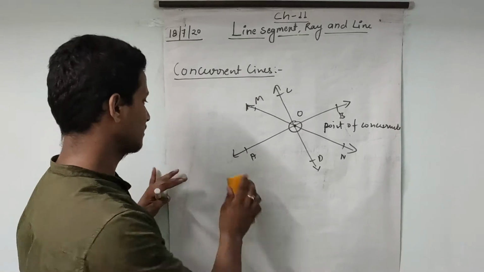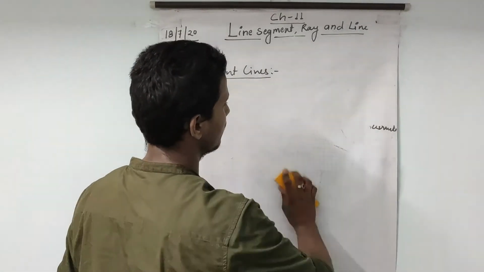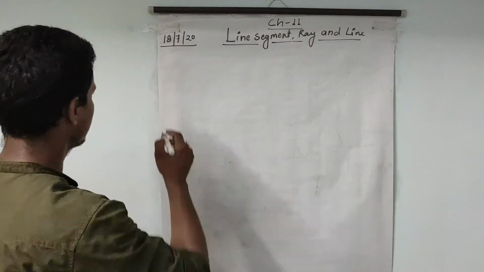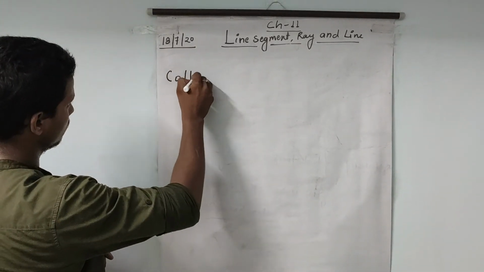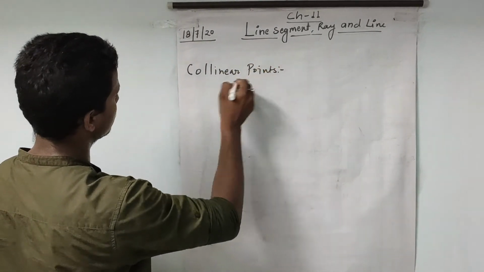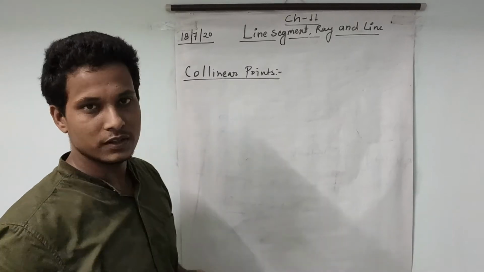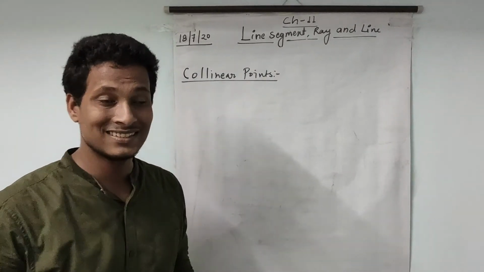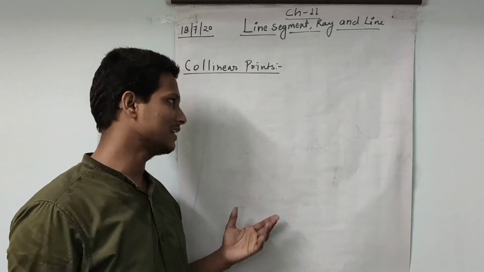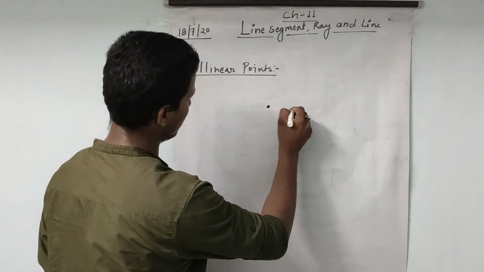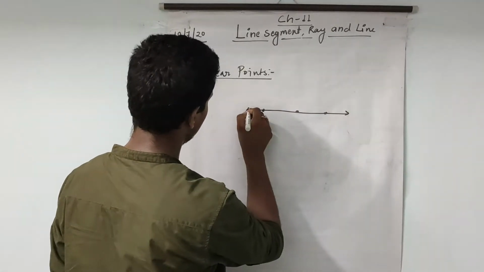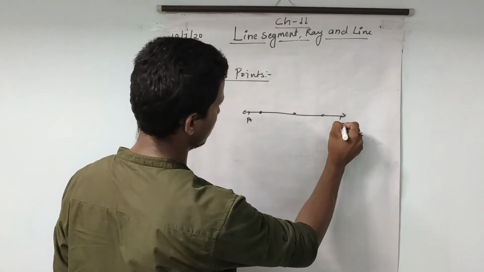Okay, next thing we have collinear points. What are collinear points? If three or more points lie on the same line, then these points are called collinear points. Like that, these 3 points lie on the line.